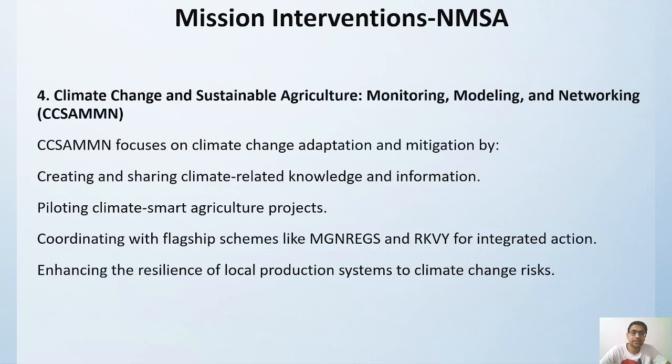Then the fourth is climate change and sustainable agriculture monitoring, modeling, and networking.